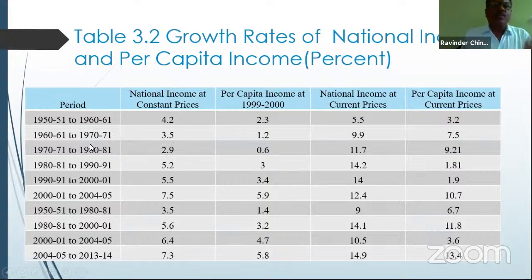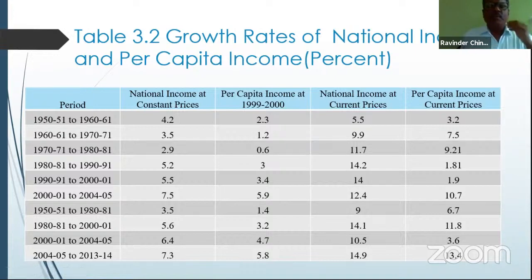So very particularly, we can say that between 1950-51 and 60-61, the national income increased by 4.2% per annum, and the per capita income only by 2.3%. So there is less growth in per capita income when you compare it with the national income. In the same way, if you consider the growth rate achieved per annum in national income, after 1960-61 it came down from 4.2% to 3.5%.